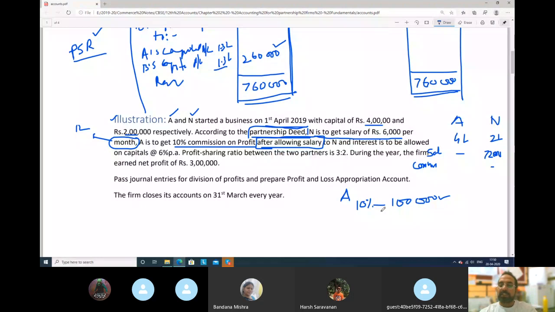He is saying after allowing salary. So, for example, what was the salary? N's salary here, guys, see, 72,000. So once you first pay the 72,000 salary, we will deduct 72,000 from this. And then the balance is how much? 28,000. So he will get commission only on 28,000 rupees. That is what it means.